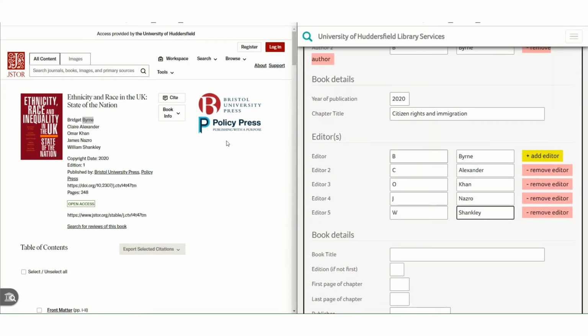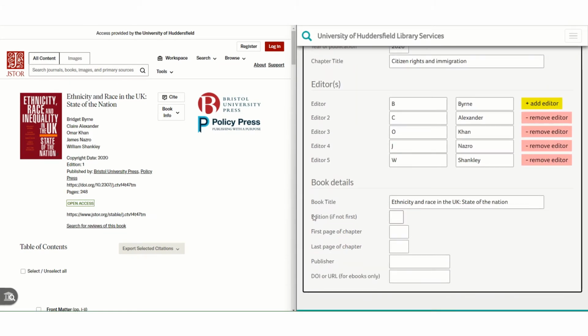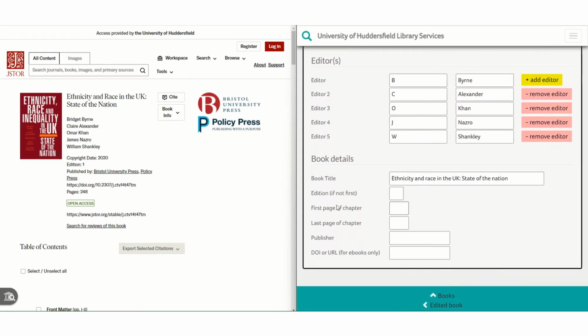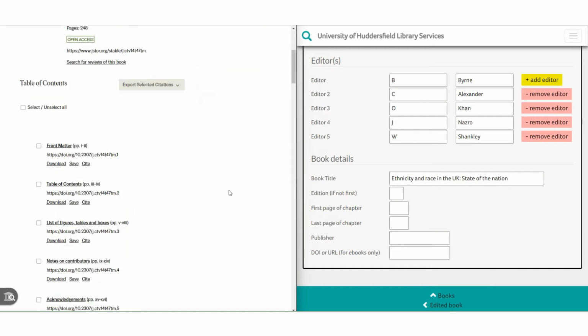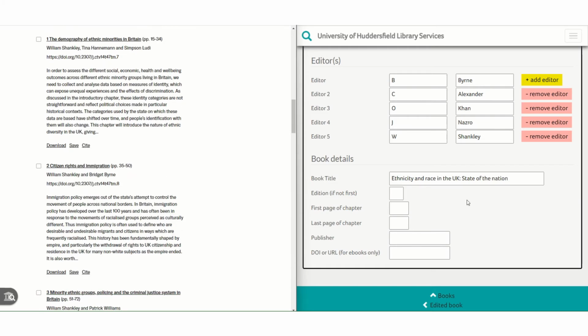Next, I need the title of the book, which is Ethnicity and Race in the UK. Next, I need the edition number. In this case, it is the first edition, so I can leave this box blank. After that, I need the first and last pages of the chapter. Now on this ebook, it helpfully gives us the page numbers actually next to the title here. So I can just copy these page numbers into these boxes here. If these weren't available on this page like this, I would probably need to actually download the PDF and have a look at the page numbers that were printed on the PDF to get this information.